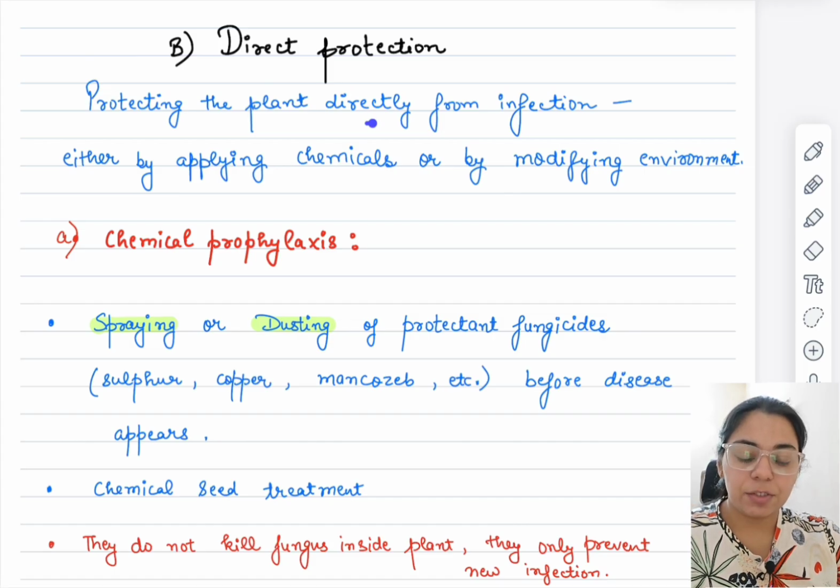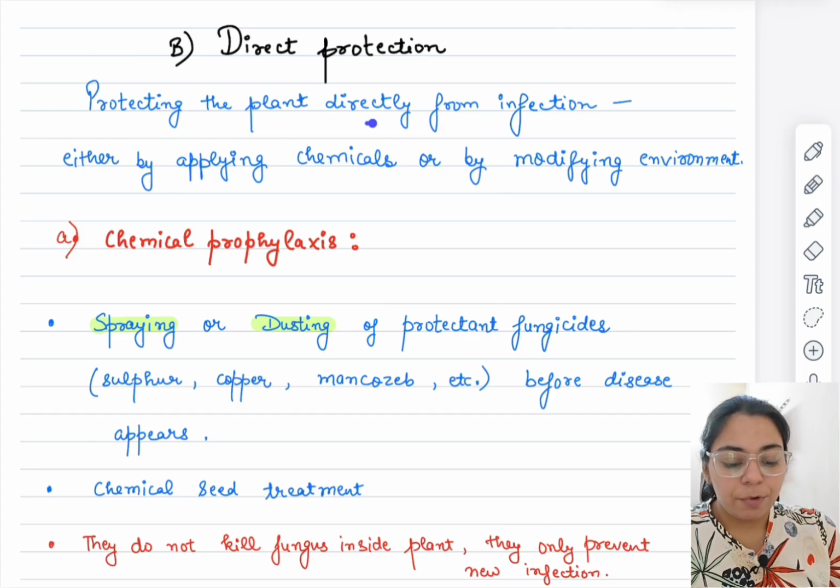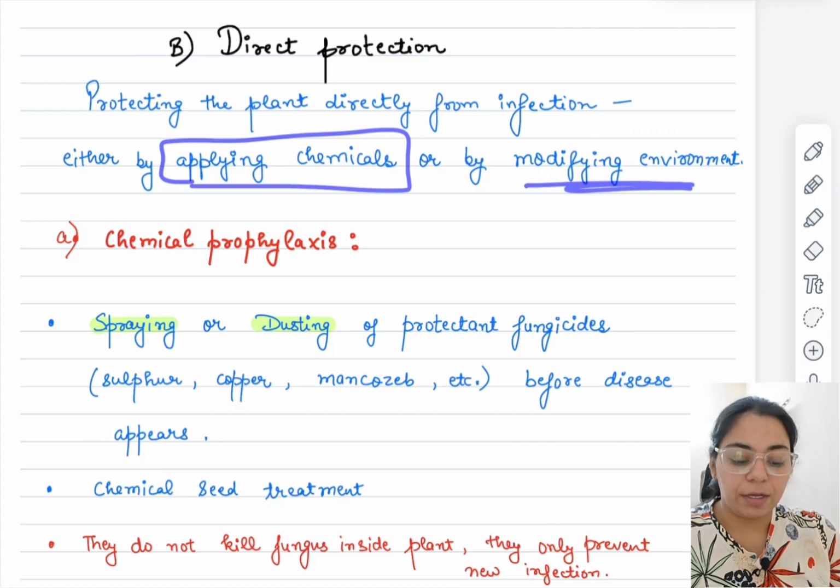How? When it reaches our plants, we use some protective measures over there, or we can just control some environmental factors so that the pathogen doesn't get any conducive conditions to grow in that field itself. So, protecting the plant directly from infection either by applying chemicals or by modifying the environment.